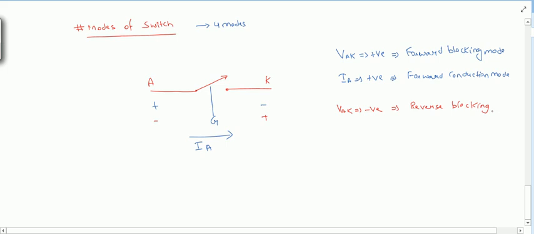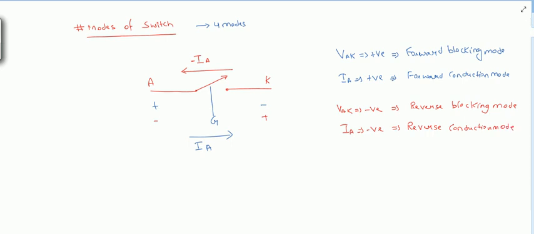Now if current flows in this direction, from cathode to anode, since I have taken IA from anode to cathode, here IA is negative. This mode is called reverse conduction mode. So these are the four modes present in a switch.